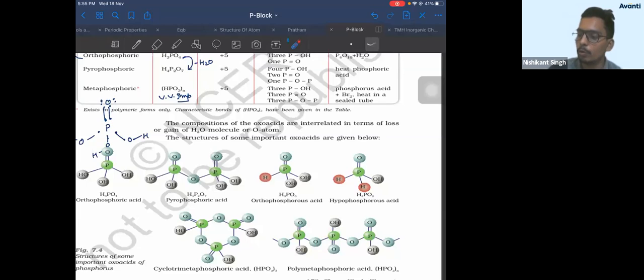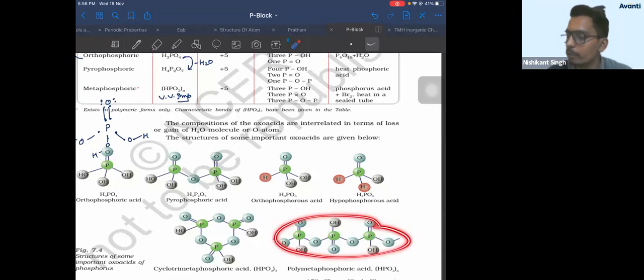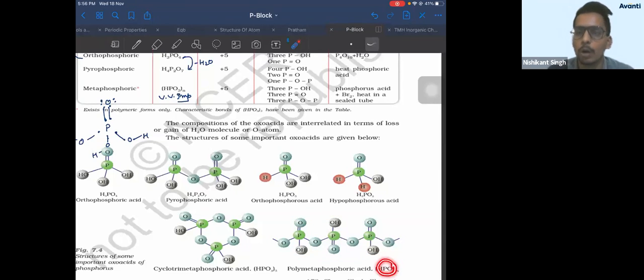So P double bond O, OH, then this oxygen is shared with the next phosphorus, OH, double bond O, O, P double bond O, OH, and it will continue. It will continue n times, correct? So remember, how do you know whether your structure is correct or not? If your drawing's molecular formula is HPO3, how to justify? P, 2 oxygen, 1 hydrogen. So 2 oxygen, 1 hydrogen, and 1 P is over. This oxygen's half part, this oxygen's half part. Total 1 plus 2 plus 3. 3 oxygen are there. Okay?